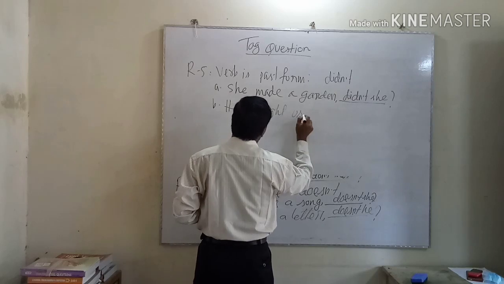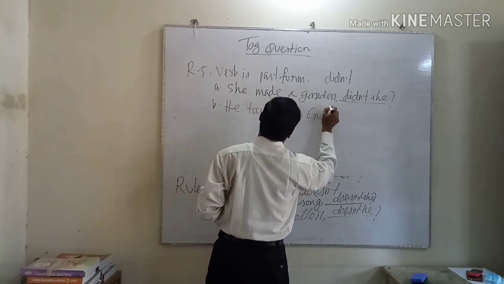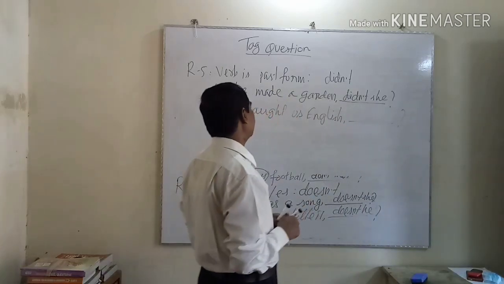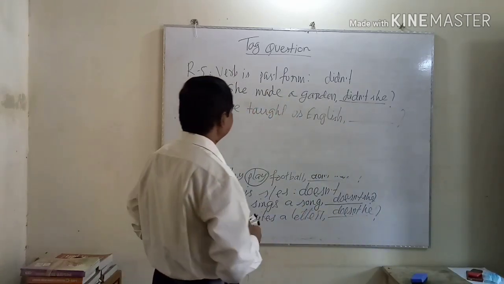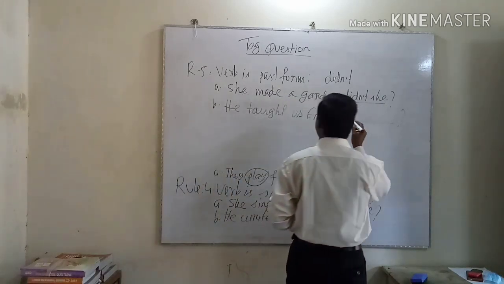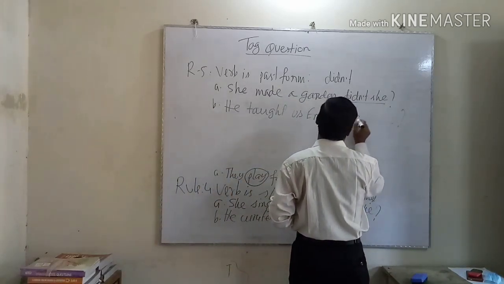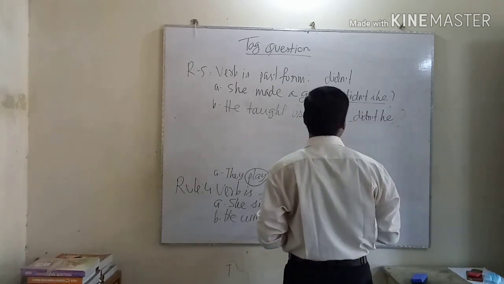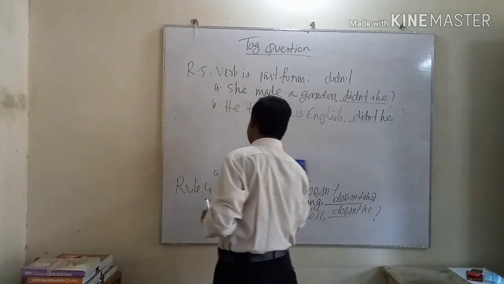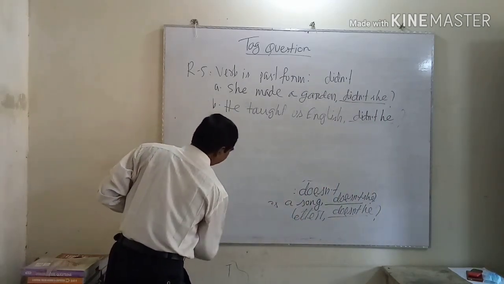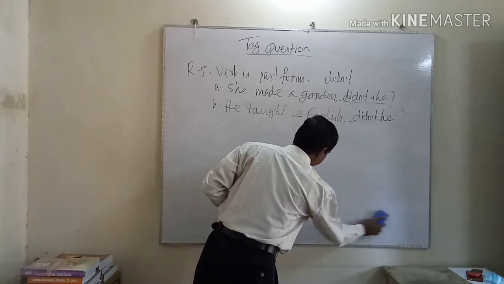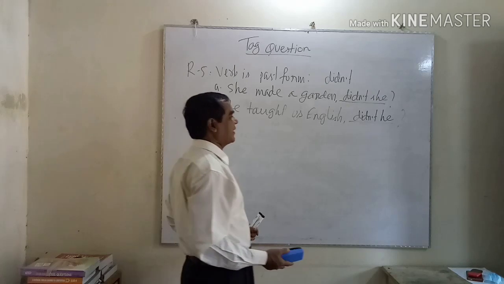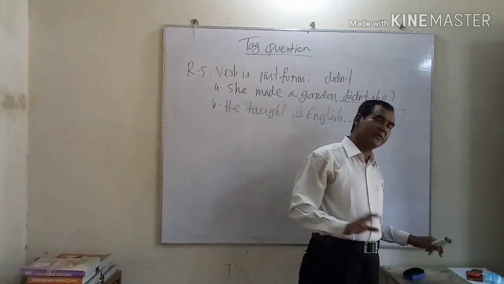He taught us English. Here the tag question will be "didn't he." That question will be "didn't." You can make another example by following the rules. If you follow the rules and make more and more examples, you will be perfect at the time of making any solution of that question.